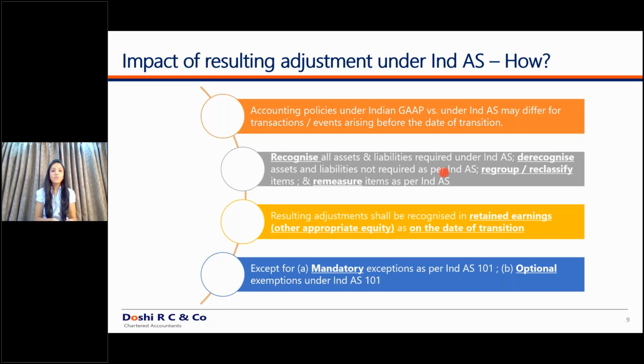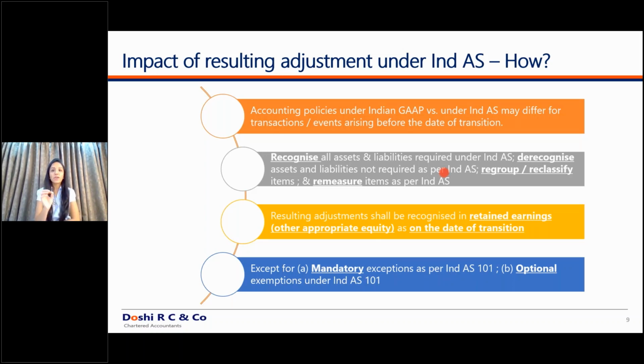Okay. Now, this is for all the items which have to be recognized mandatorily under Ind AS. So, as I said, as a general rule, retrospectively, all adjustments, whatever is the difference between the Ind AS and the Indian GAAP, have to be mandatorily recognized. But there are certain exemptions and exceptions. What do you mean by this?